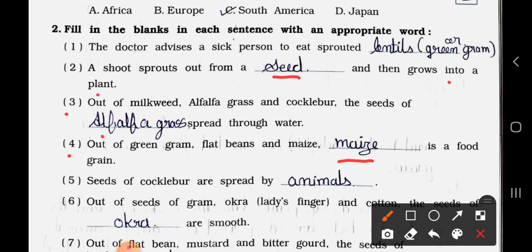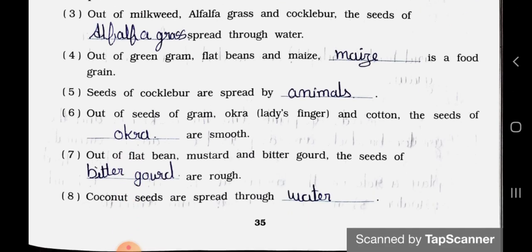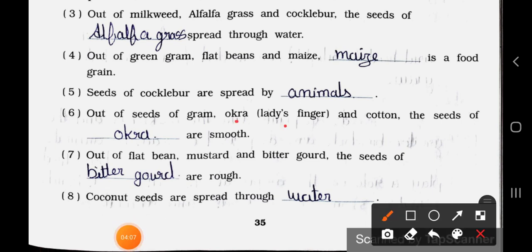See the number 5. Seeds of cockleber are spread by animals. Now see the number 6. Out of seeds of gram, okra, means lady's finger, and cotton, the seeds of blanks are smooth. So seeds of lady's finger, okra, are smooth. Answer is okra. Number 7. Out of flat bean, mustard, and bitter gourd, the seeds of blanks are rough. Bitter gourd. Number 8. Coconut seeds are spread through water. Answer is water. Now see the next page.